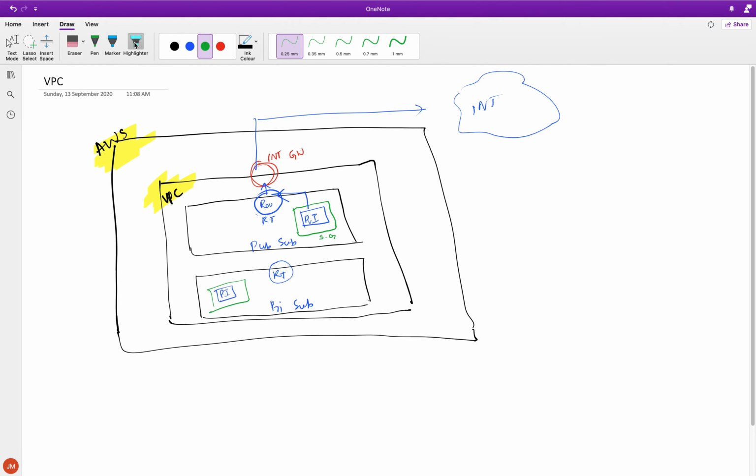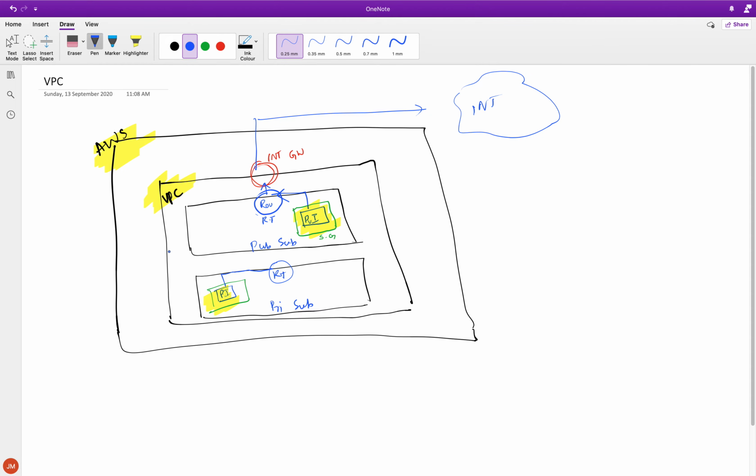I'm going to color all the instances, just for the sake of clarity. So we are going to create a private instance, but the private instance will only be able to talk to this routing table by default, which is okay. But what if I want my private instance to reach out to the internet?